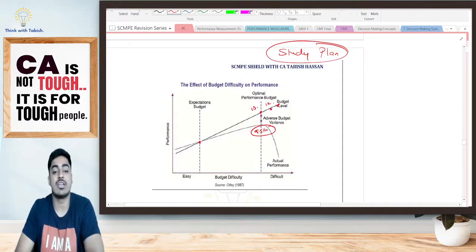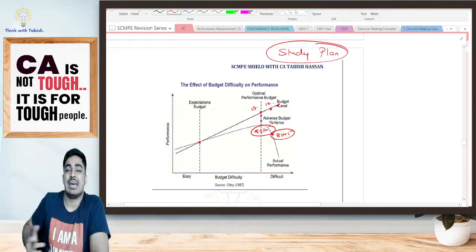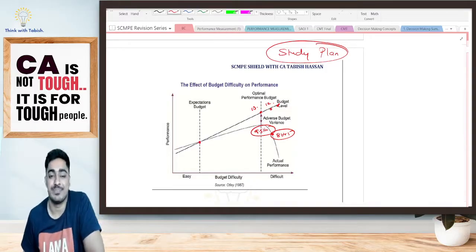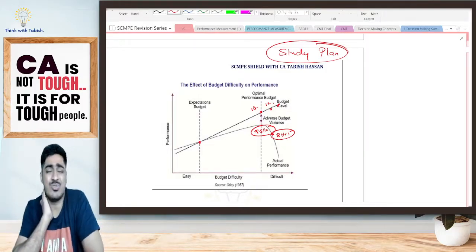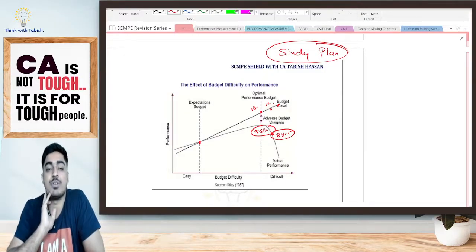Now what is happening? Actually, I'm in a position to study only for 8 hours, because somewhere midway I feel that it's not achievable. So I will not have that motivation. Quite possible, you experience this by yourselves. Now, what is my optimal performance budget?